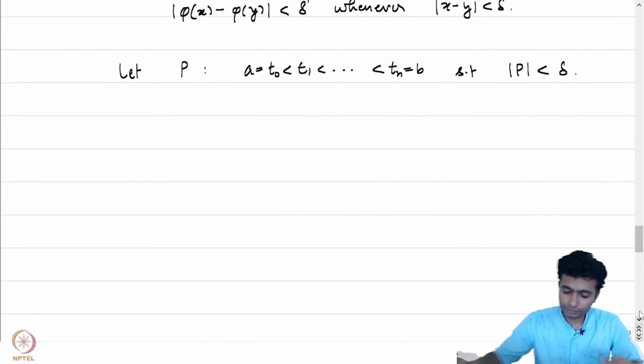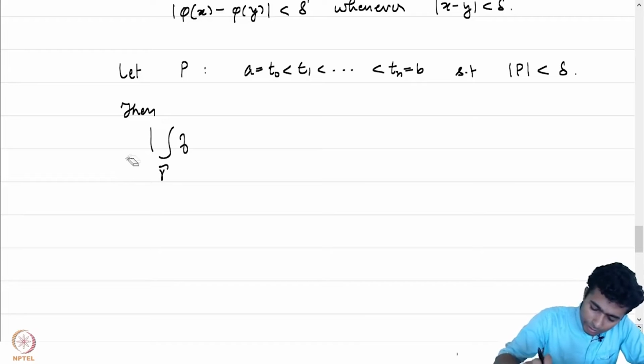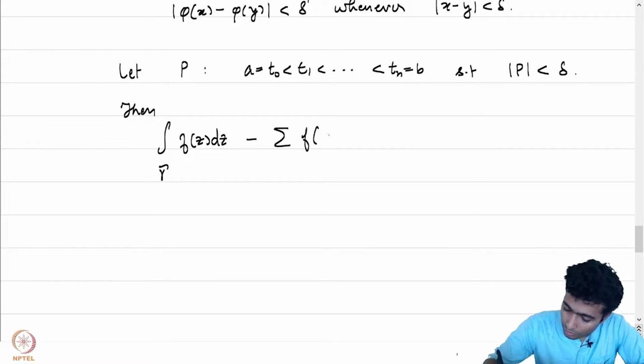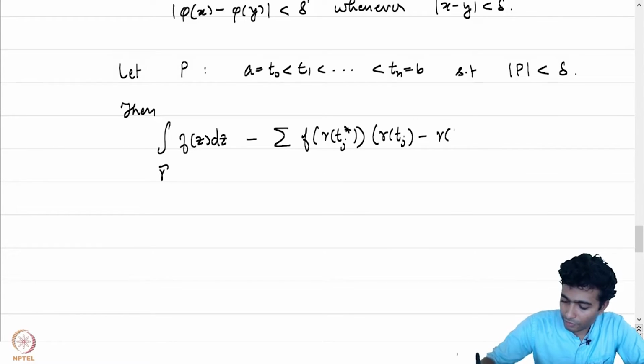Now let's look at the difference. The absolute value of the integral of f(z) dz over gamma tilde minus the sum of f of gamma of tj star times (gamma of tj minus gamma of tj minus 1).